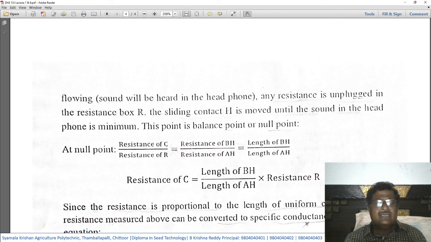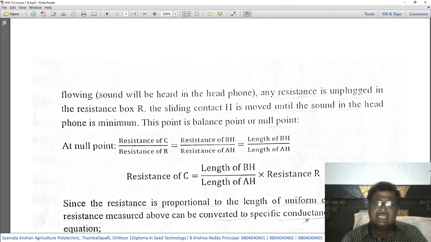That is, at the null point, resistance of C by resistance of R is equal to resistance of BH, that is the distance between H and B, one side end of the conductor, divided by resistance of AH, which is equal to length of BH divided by length of AH. Any doubt about this formula? Resistance of C is equal to length of BH divided by length of AH, which can be measured on the scale, into resistance R.